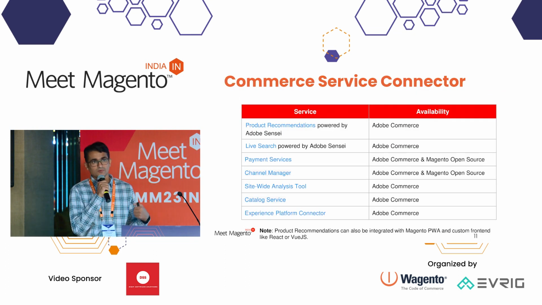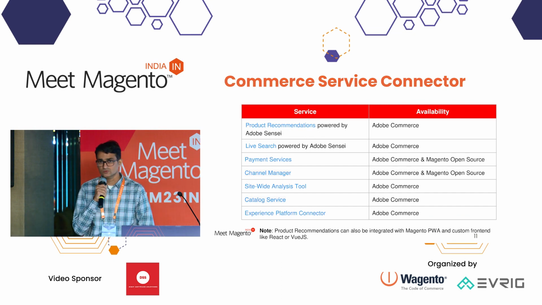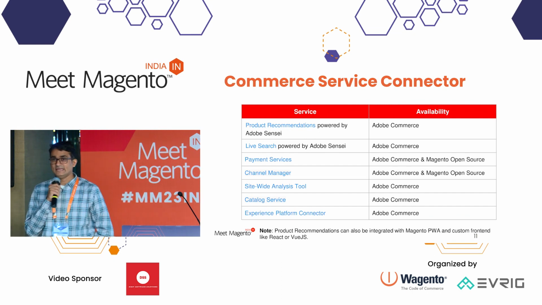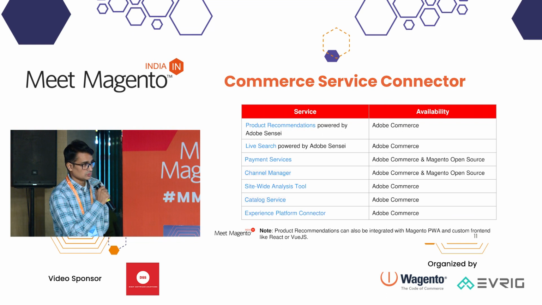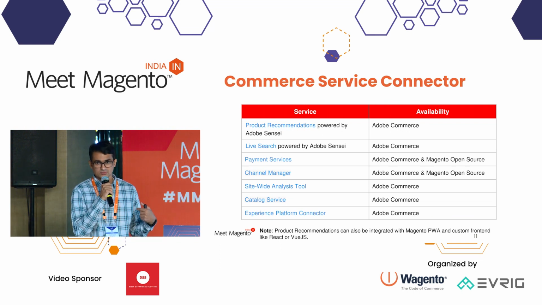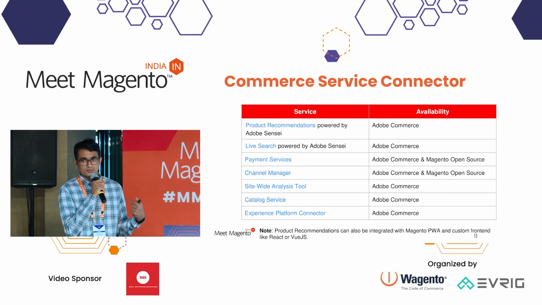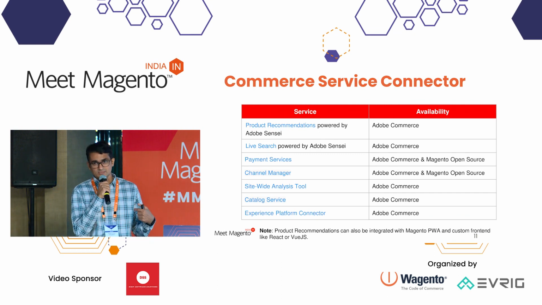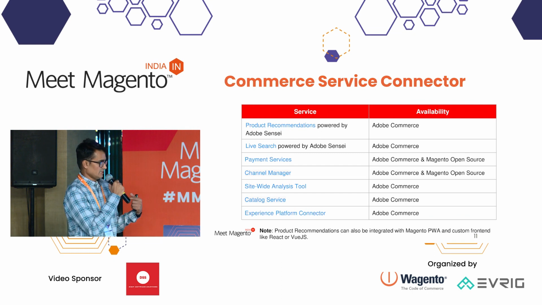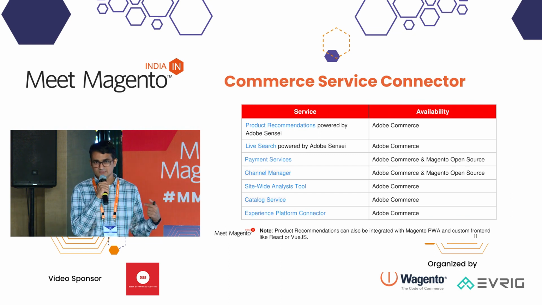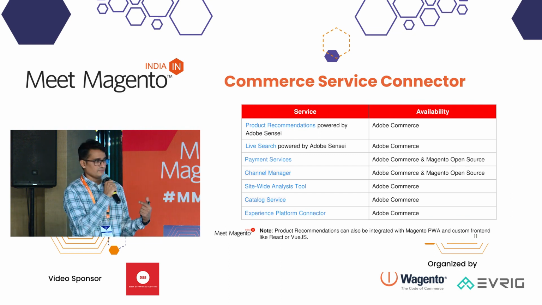Some of the Adobe Commerce and Magento Open Source features are powered by and deployed as a service. To use these services, we just need to connect our Adobe Commerce instance to the service using a production or sandbox API key, and then specify the SaaS environment in the configuration. Once that is done, it starts working.